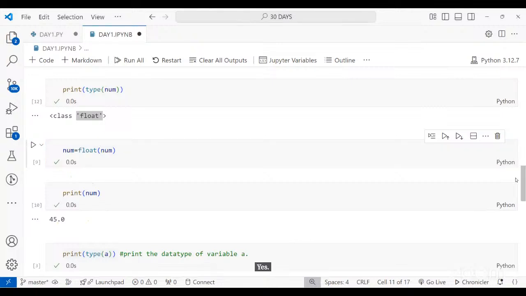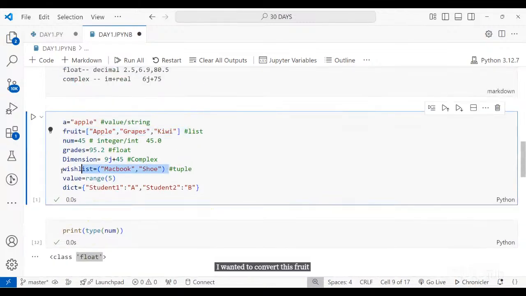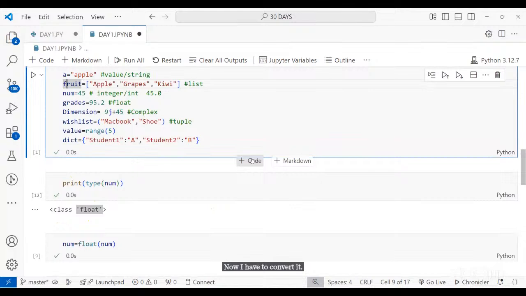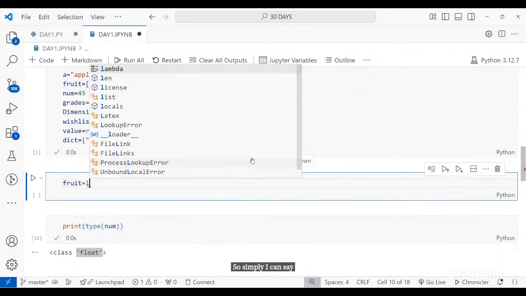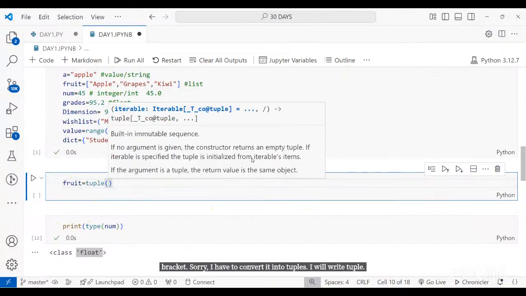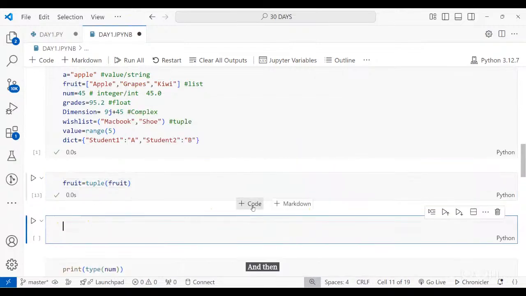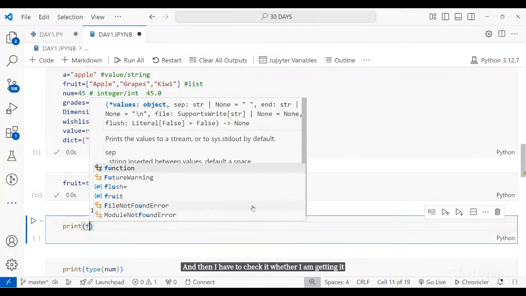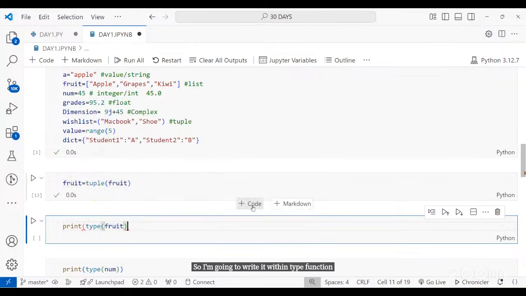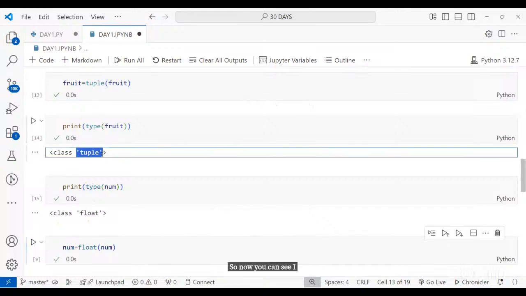Yes. So let's say I wanted to convert this fruit to tuple. So fruit is the variable. Now I have to convert it. So simply I can say fruit is equal to list bracket. Sorry, I have to convert it into tuple. So I will write tuple bracket and then you have to mention the variable. And then I have to check whether I am getting it in the correct form or not. So I'm going to write it within the type function, opening bracket, closing it. So now you can see I have converted it into tuple.